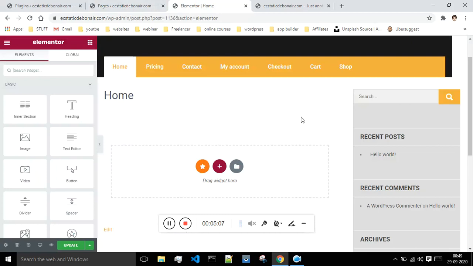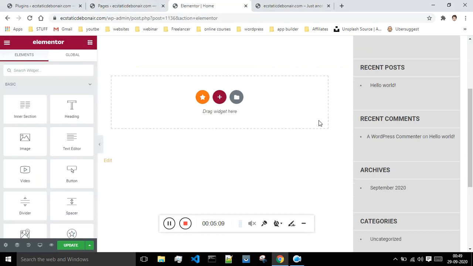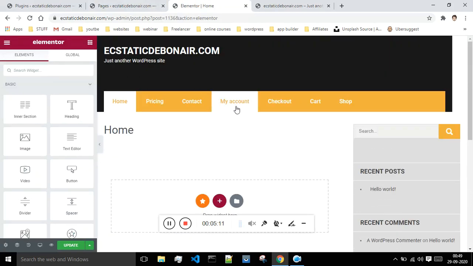The edit with Elementor option is the best one. You should definitely make use of it, and most of the developers prefer to make use of the edit with Elementor option, because this makes your development process quite easy and simple.